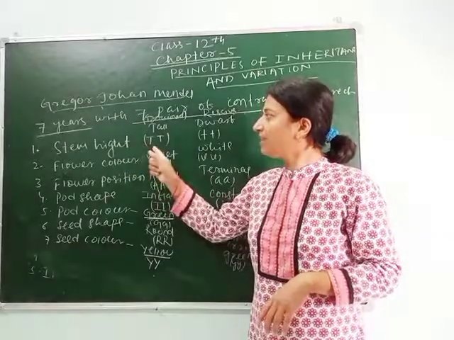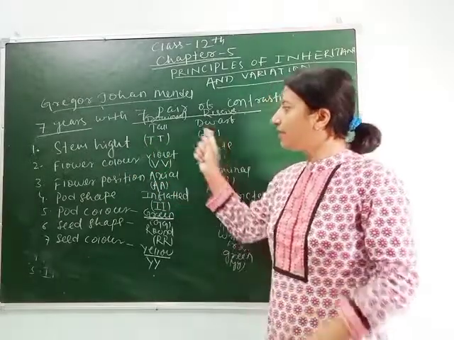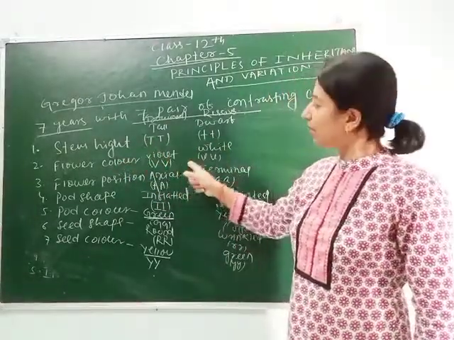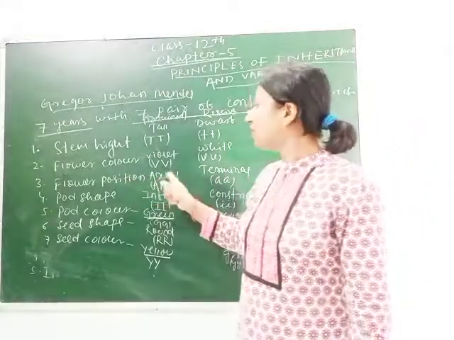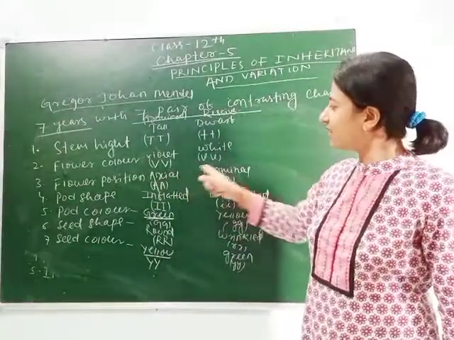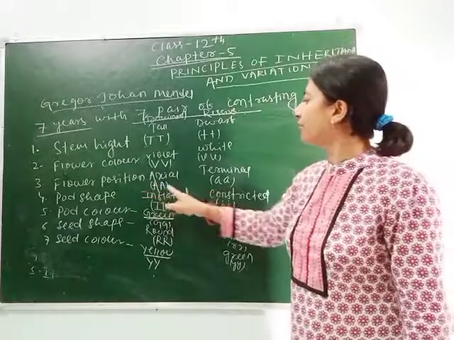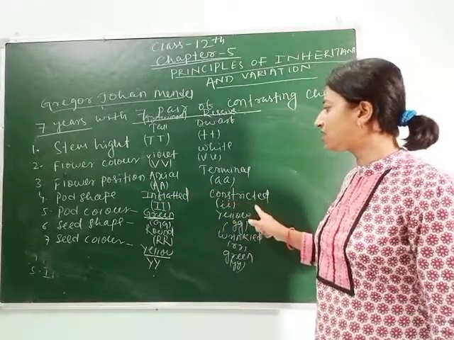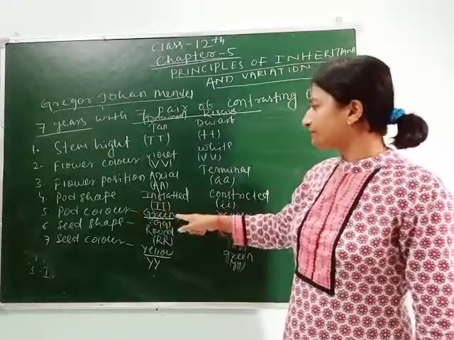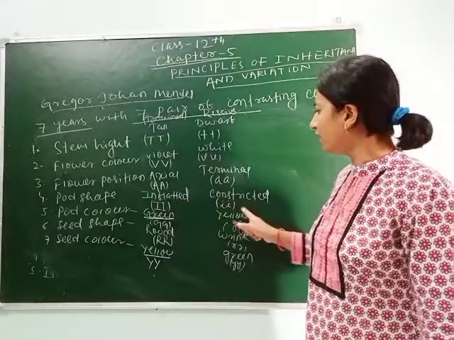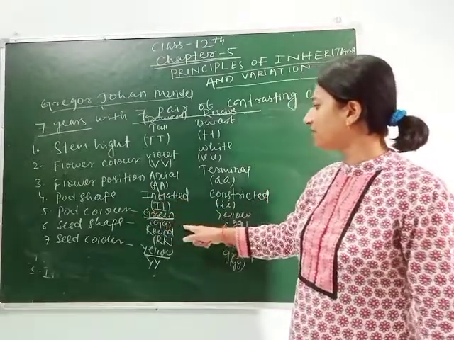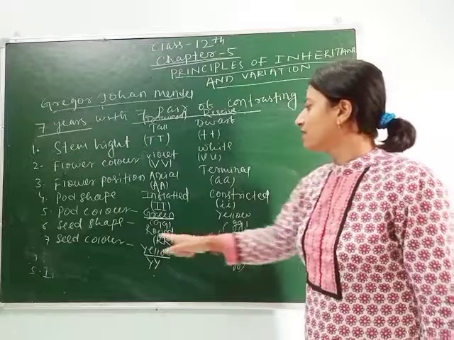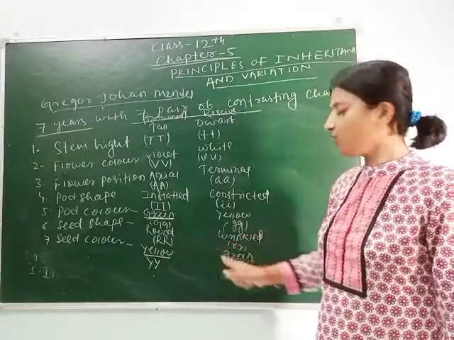Means stem height, whether it is tall or dwarf; flower color, whether it is violet or white; flower position, whether it is axial or terminal; pod shape, whether it is inflated or constricted; pod color, whether it is green or yellow; seed shape, whether it is round or wrinkled; seed color, whether it is yellow or green.